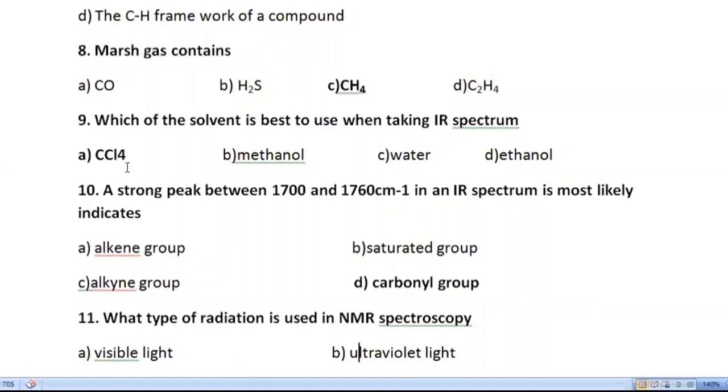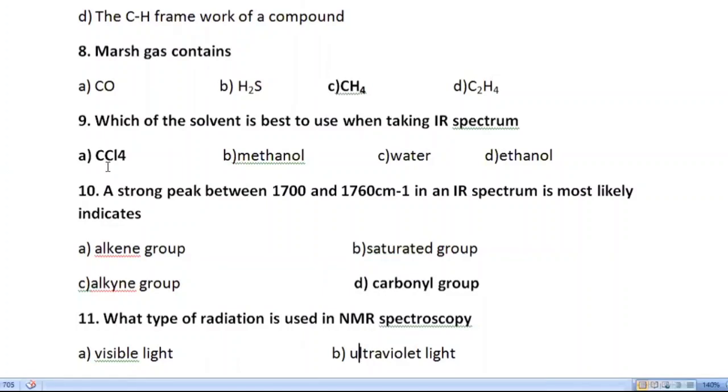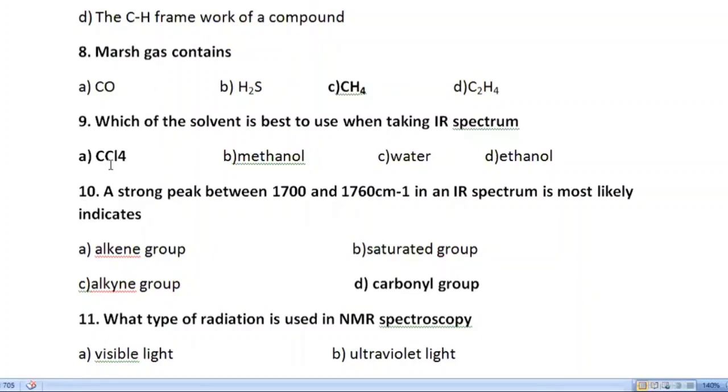There are two main solvents that we use in IR spectrum, carbon tetrachloride and the second one is carbon disulfide, CS2. For polar materials we also use acetonitrile, acetone, chloroform, but most commonly we use only these two, that is CCl4 and CS2. As only one of them is given as an option, that is CCl4, option A is correct.